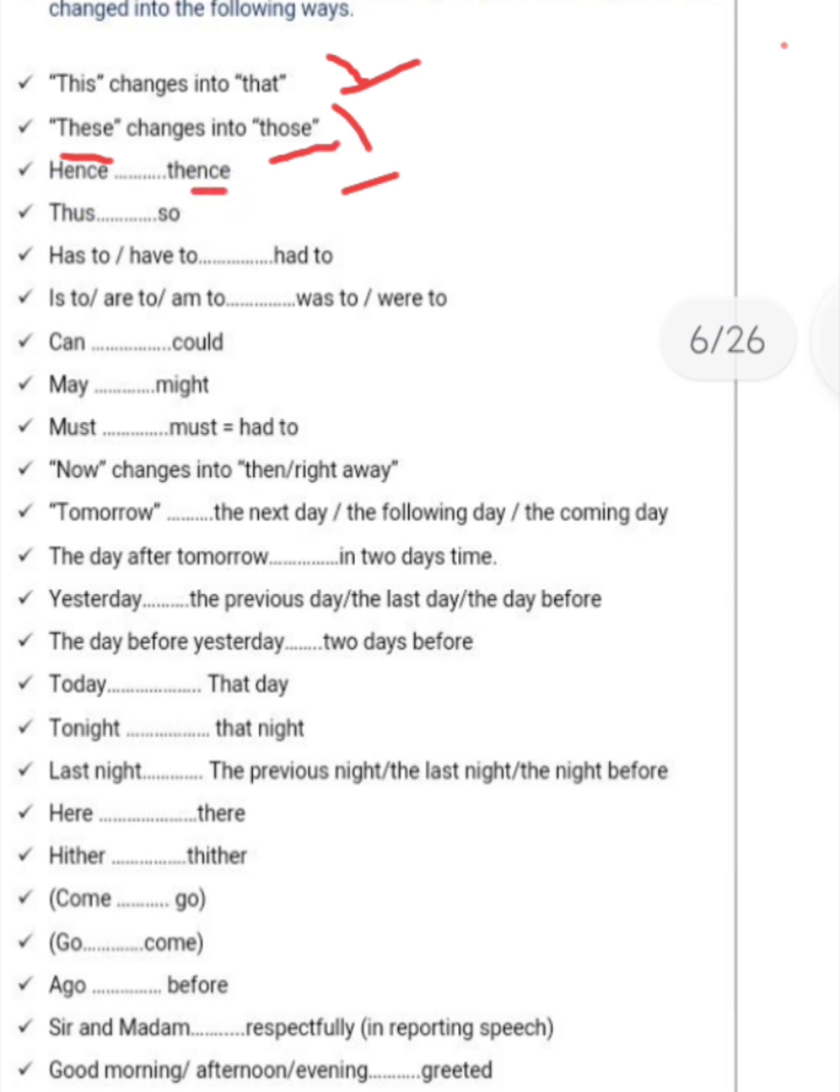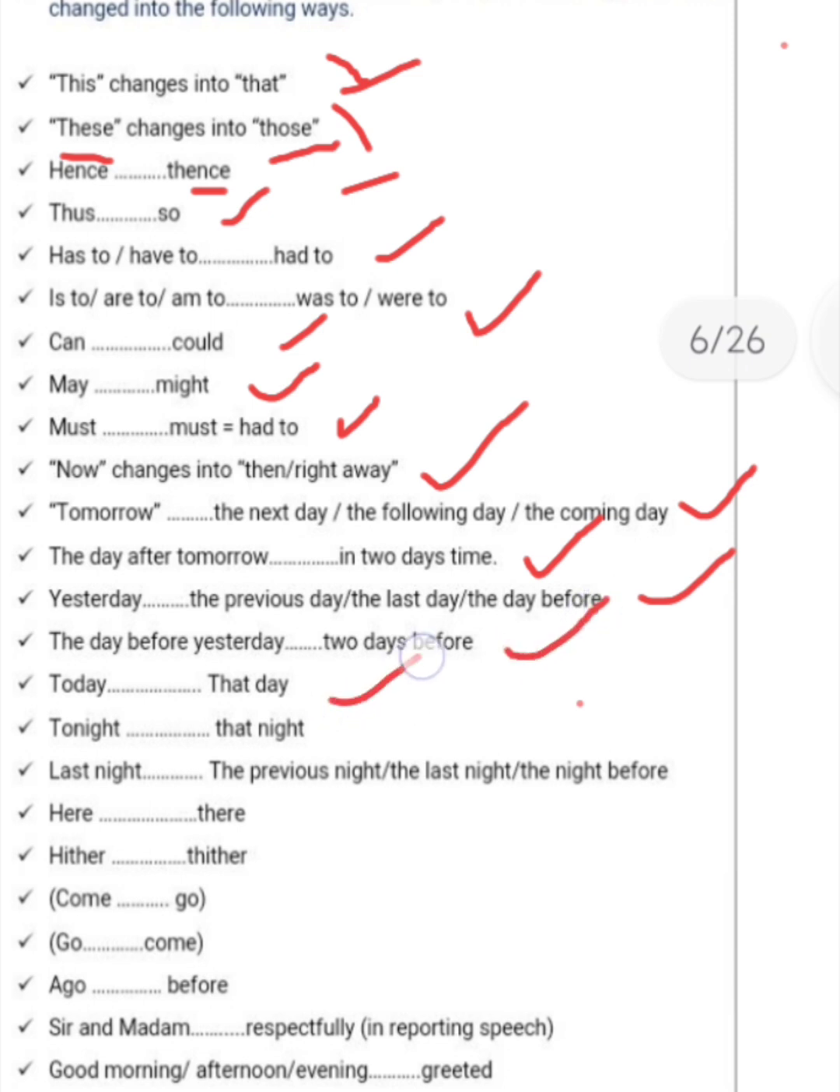Hence, thence, thus, so. Has to, have to changes into had to. Is to, are to, am to changes into was to, were to. Can changes into could, may changes into might, must changes into must or had to, now changes into then or right away, tomorrow changes into the next day, the following day, the coming day, the day after tomorrow changes into two days later, yesterday changes into the previous day, the last day, the day before, the day before yesterday changes into two days before, today changes into that day, tonight changes into that night, last night changes into the previous night or the night before.